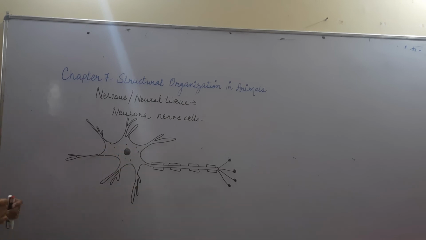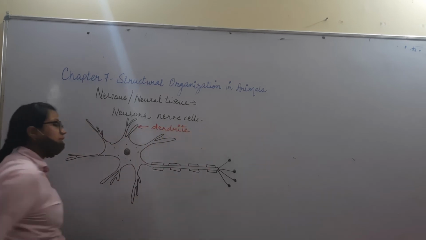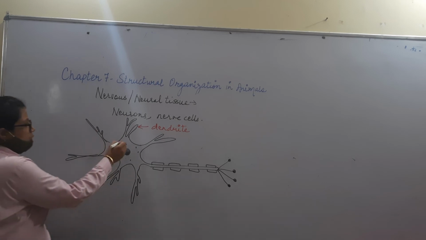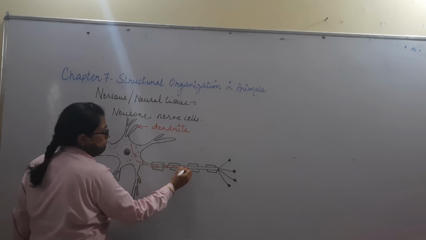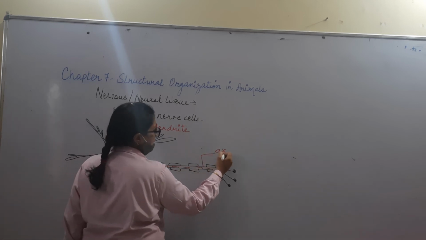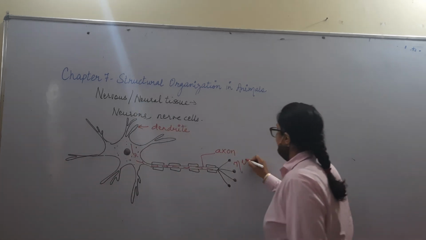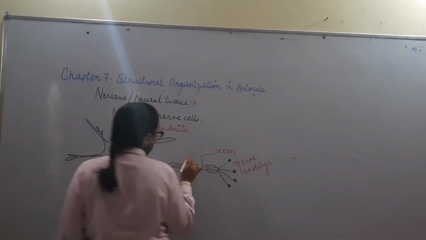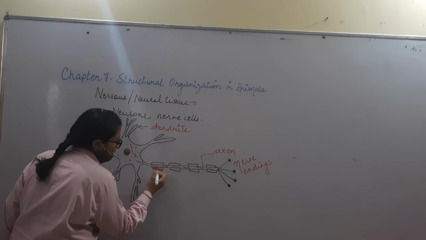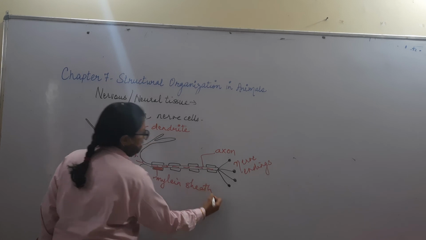So let us look at it one by one. Whatever signal or impulse is there, this dendrite will receive it. Next, it will pass on to this cytoplasm, and it will pass through this very long process. This is called the axon. These endings are called axon terminals or nerve endings. Now on this axon there is a sheath which is present. This sheath is called the myelin sheath that helps in electrical conductivity.